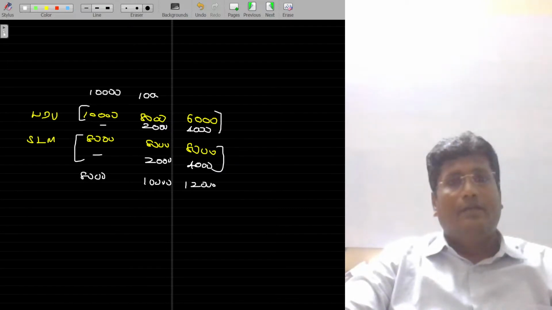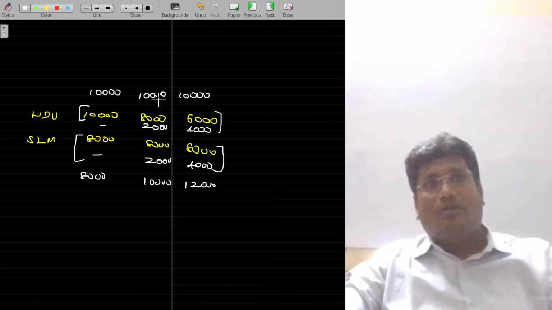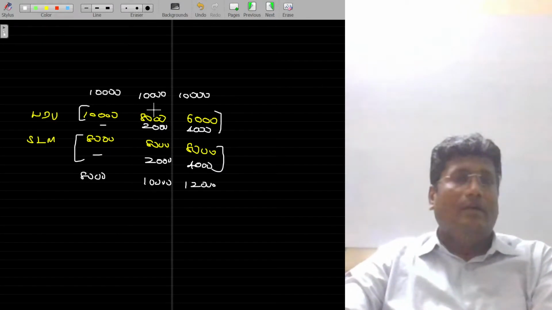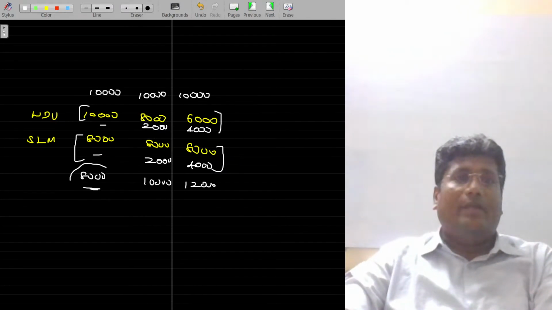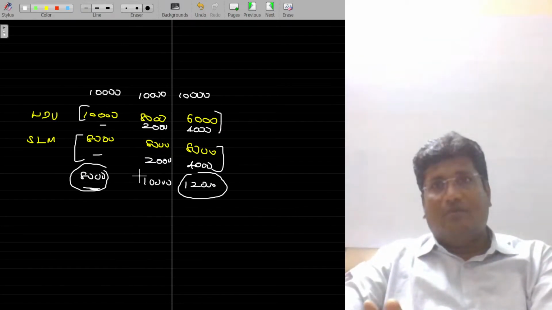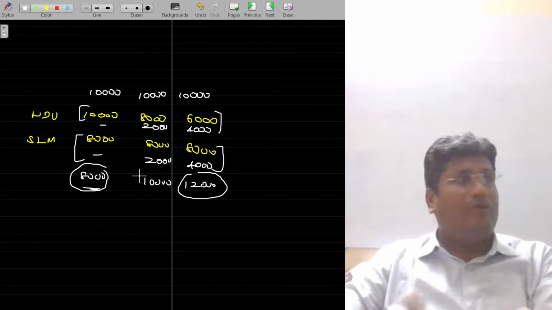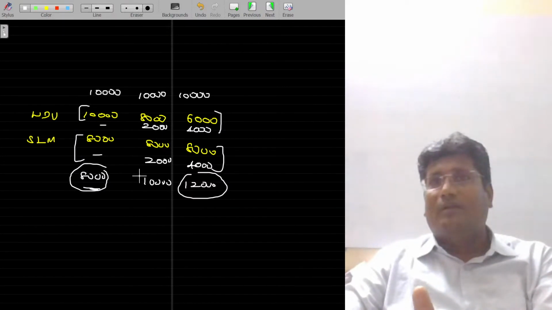Second year is also 10, third year is also 10. Now, the cost of the assets utilized for the production remains constant over the years under the WDB method. Under the SLM method, in the very beginning the cost may be lesser, and in the later period the cost may be higher. So if you are using the old one, it's costlier in the case of SLM. If you are using the new one, it's very cheap.